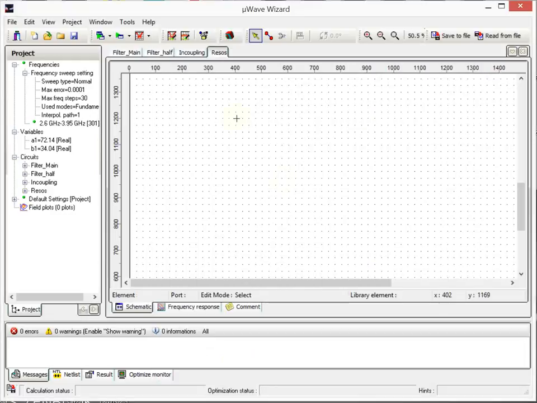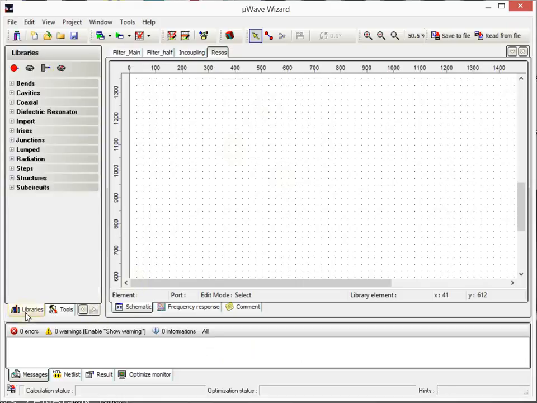Okay, here we are on the circuit resource. Start with the design. Here, if you go to library, if you can't see it, it is here with this one, you can move around. Library on the top, you have the important elements. These are the ports, empty waveguide, short waveguide, and the rotating of the coordinate system. This part you need later for the 3D assembly.